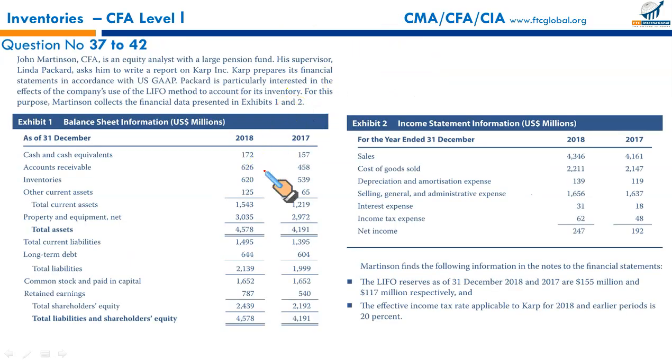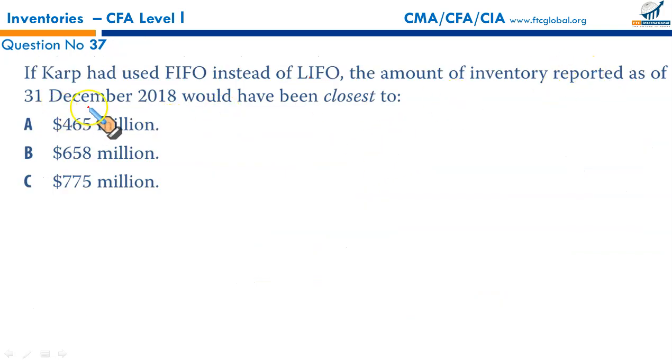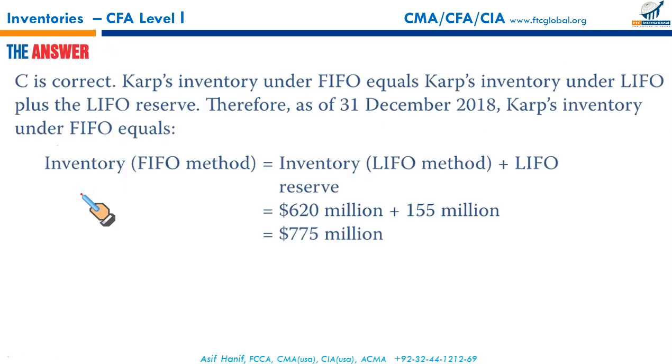Okay, so this is your inventory at the end of 2018, and you just need to add the closing LIFO reserve, which is given right here. For 2018 it's 155, and for 2017 it was 117. So it's simply add 155 to it. 620 plus 155 should give you 775. This is your FIFO based closing stock. So inventory reported as of December 31st, 2018 would have been closest to 775 million. That makes C the correct option.